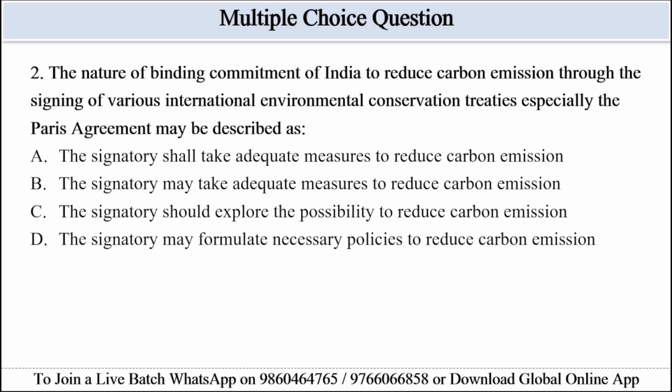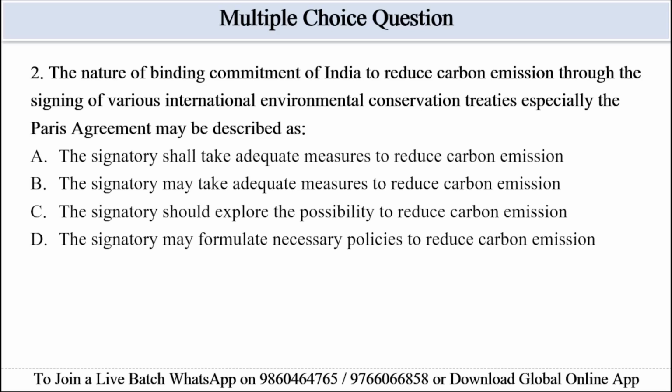So here in the question, binding commitment implies mandatory action, and the passage states that a universally binding agreement was made to limit greenhouse gas emission, and India has a binding commitment. So option A, shall take adequate measures, reflects a binding duty.